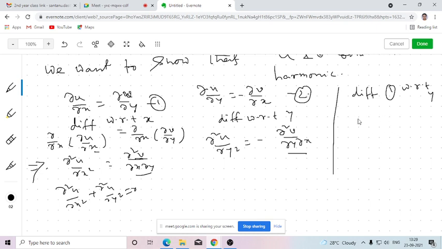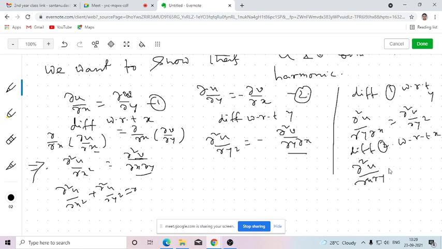Differentiating the first equation with respect to y, we get del 2u del y del x equals del 2v del y2. Similarly, differentiating the second equation with respect to x, we get del 2u del x del y equals minus del 2v del x2.